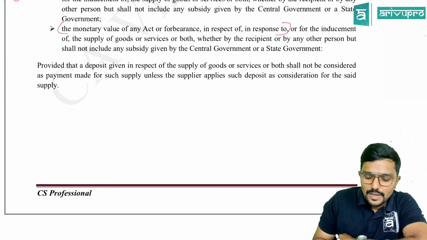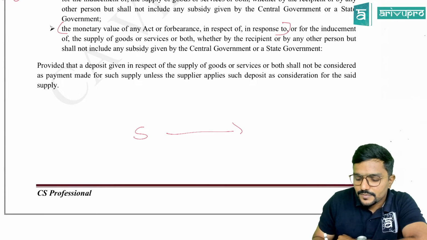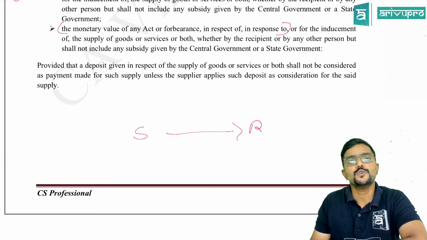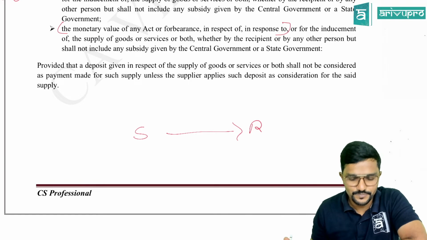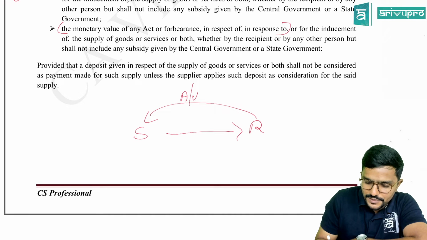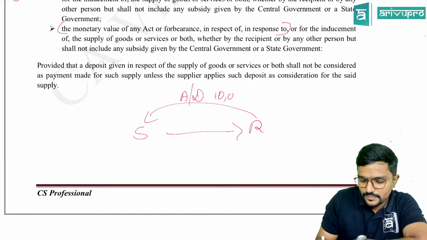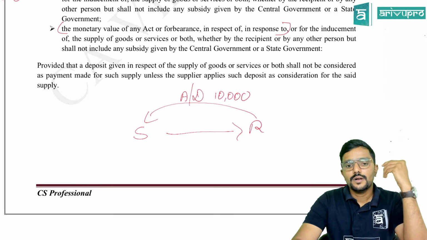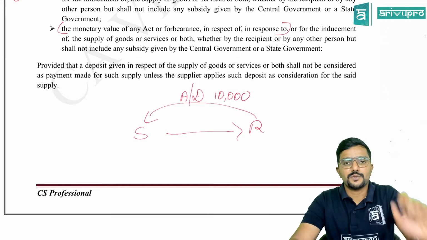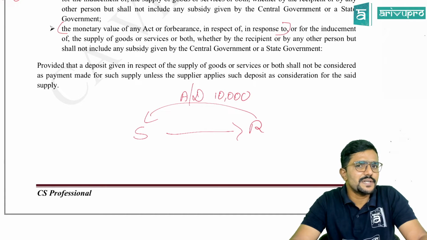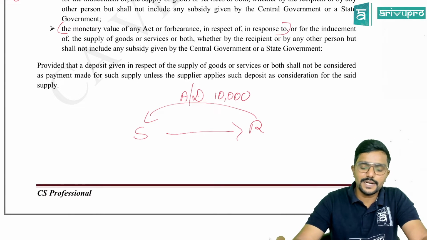See, now supplier has made a promise that I will supply some goods to you in the next month, for which recipient has given some advance or deposit of 10,000 as a security. So now advance is received in this month only. Can we consider it as a consideration and decide time of supply? No, no, no. It is not a consideration.